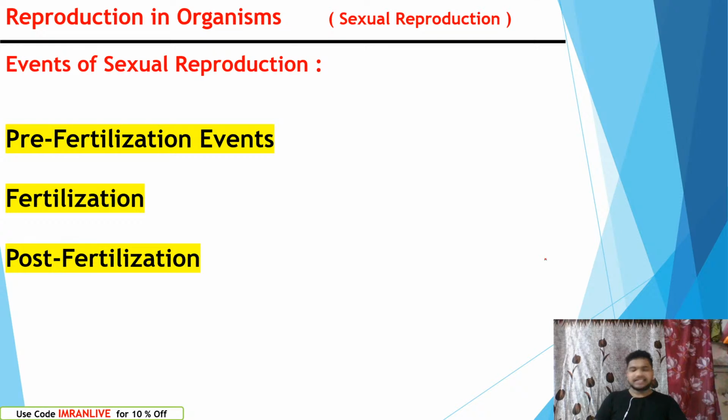Let's start discussing more deeply the events of sexual reproduction. During sexual reproduction, what kind of events can be seen? There we can see pre-fertilization events, that means before fertilization. What kind of activities are done in the living body for reproduction? Fertilization, we will study about fertilization also. And we will study post-fertilization, meaning after formation of the zygote, what kind of activities can be seen in animals. So, are you ready?